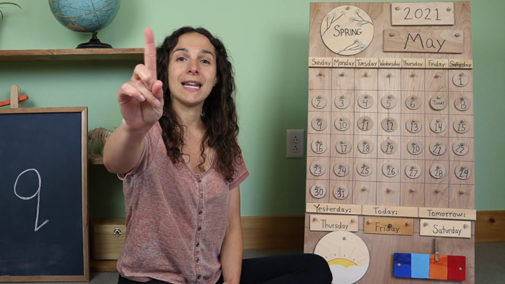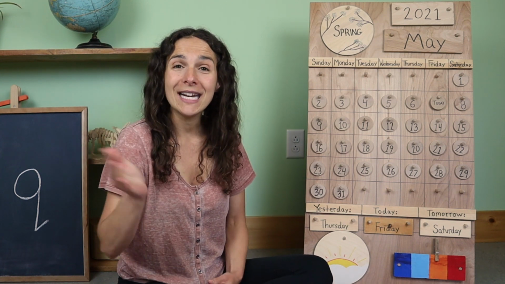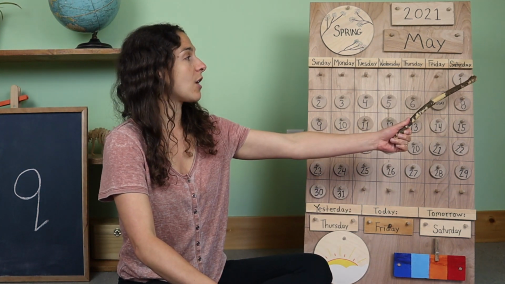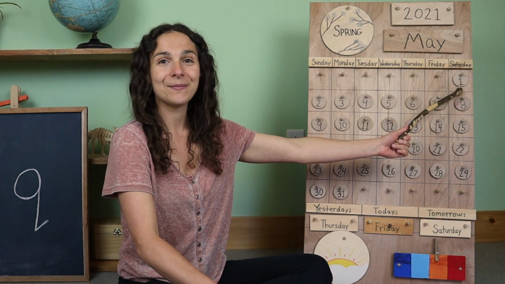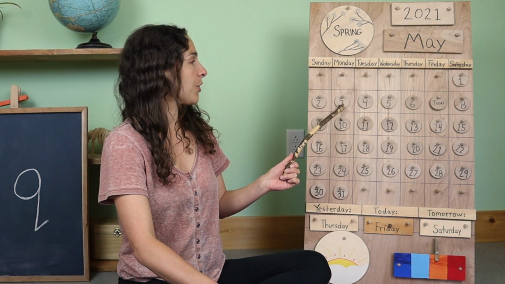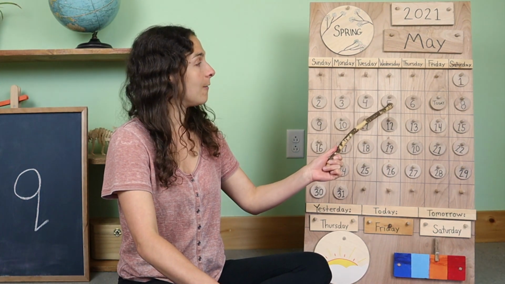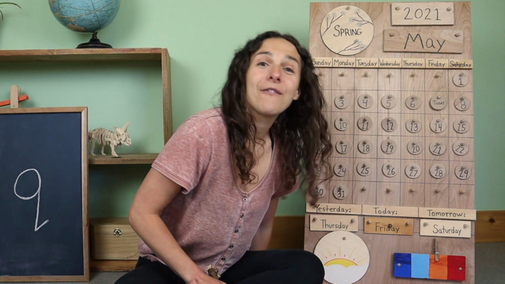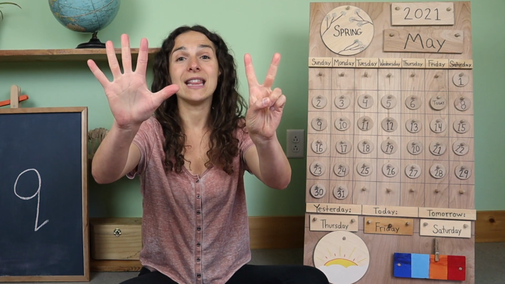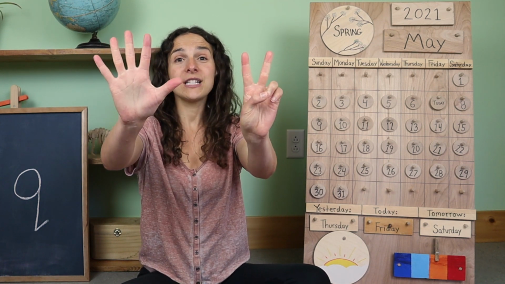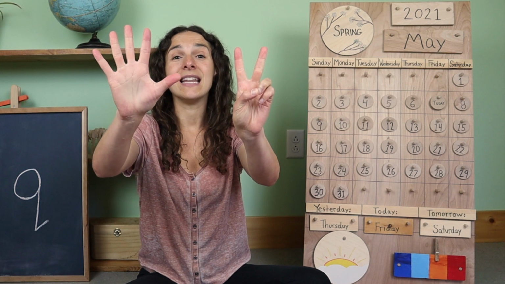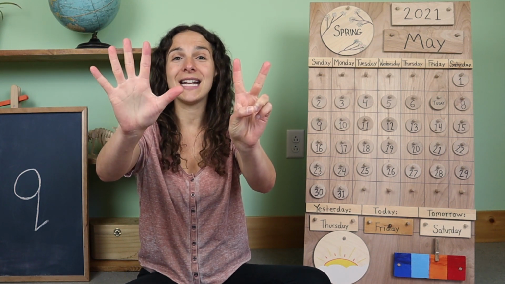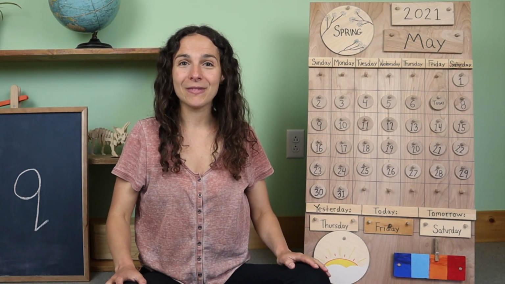Friends, can I see your counting fingers like this? And let's warm them up and give them a little stretch. We need to count the days that we've had so far in the month of May. So we're going to start off at the top with the number 1, 2, 3, 4, 5, 6, 7. We have had 7 days so far in the month of May. Look at this, friends. We are all set to sing the next song because we have 7 fingers holding up for the 7 days of the week. Will you sing with me?